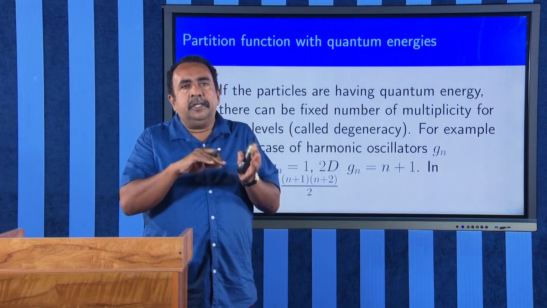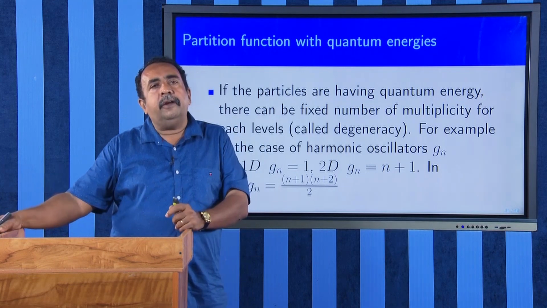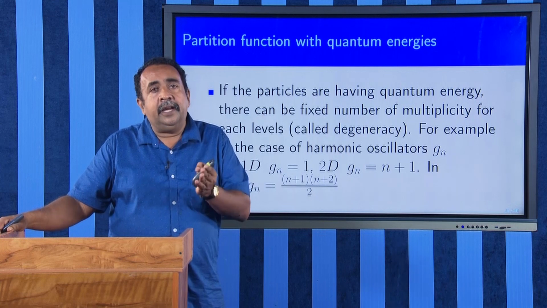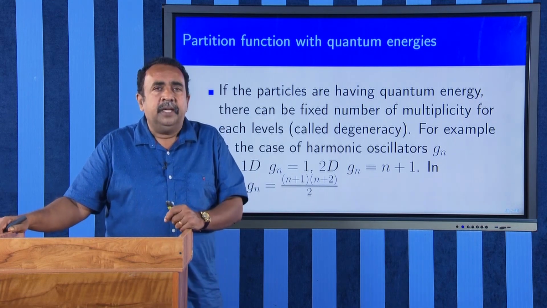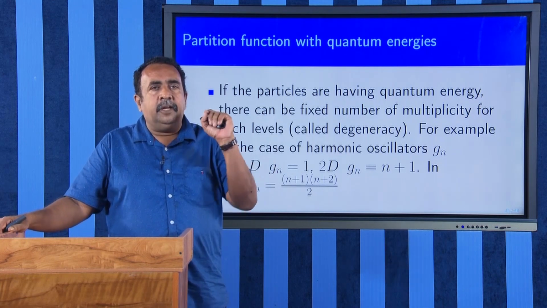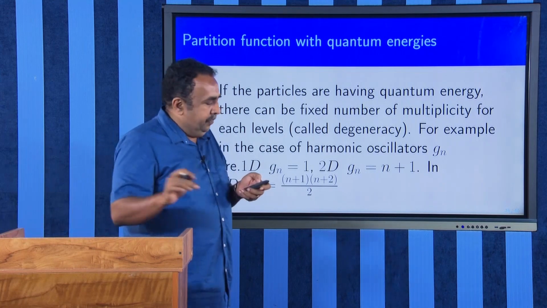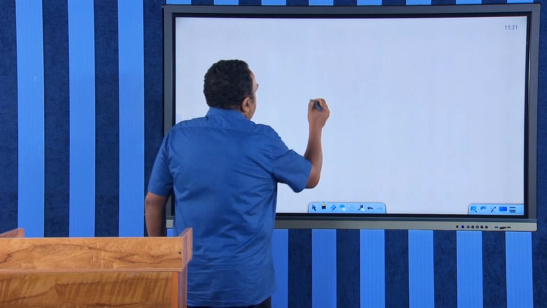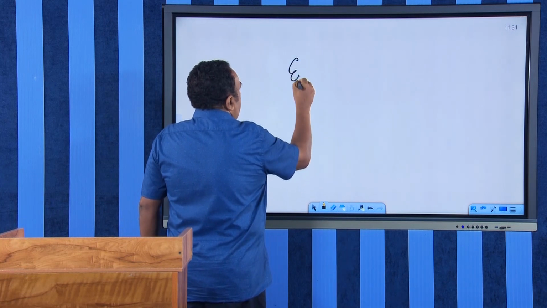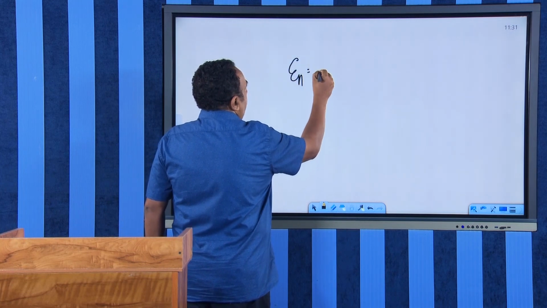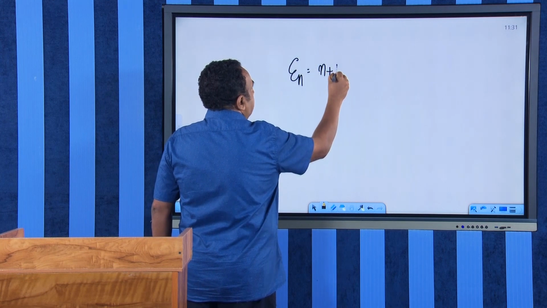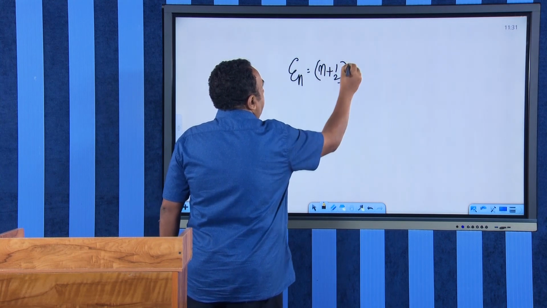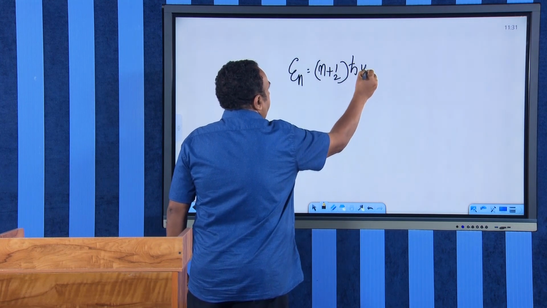If that Hamiltonian is operated on a wave function, then you will get the energy eigenvalues and the wave function. You can say E_n will be equal to n plus half h cut omega. This is the quantum energy for a one-dimensional harmonic oscillator.